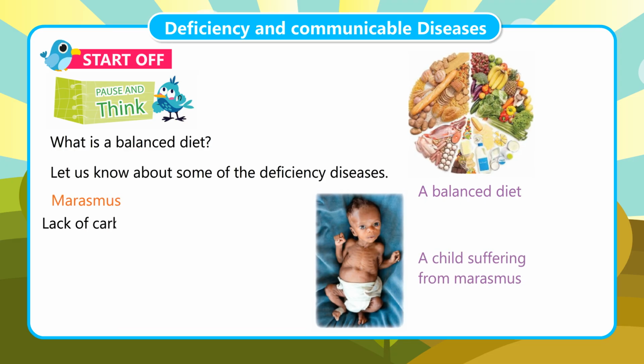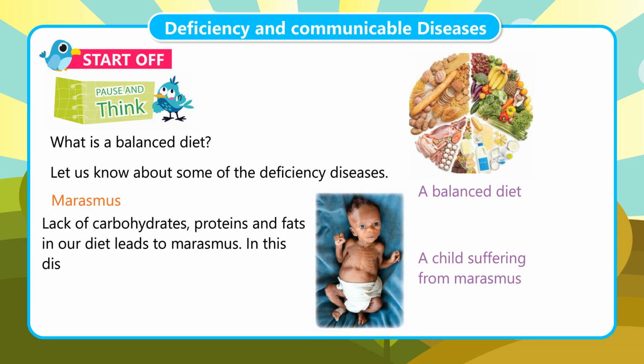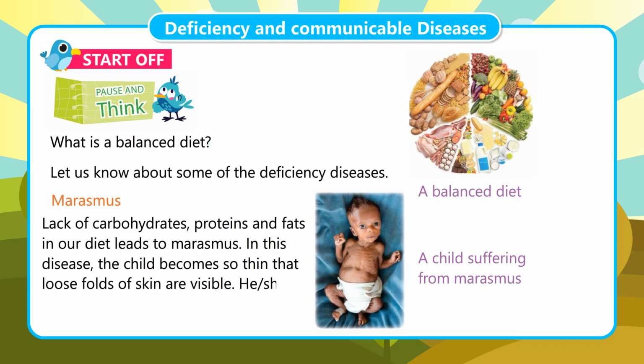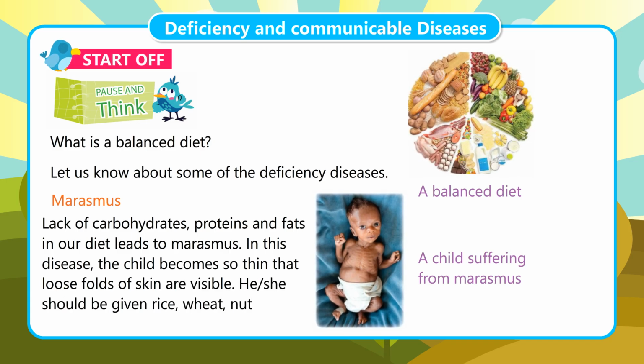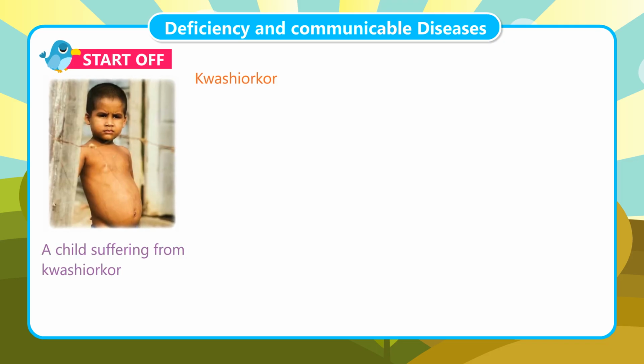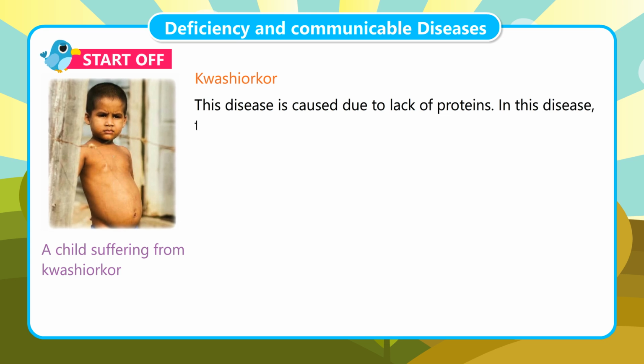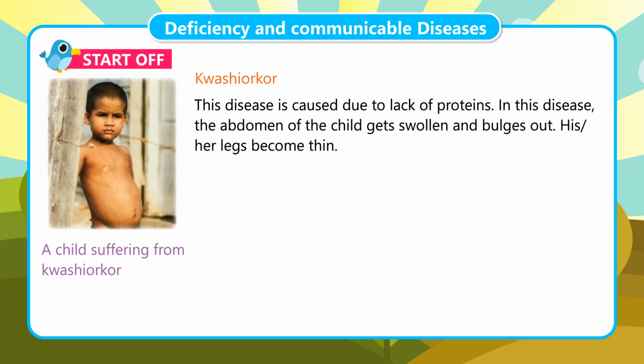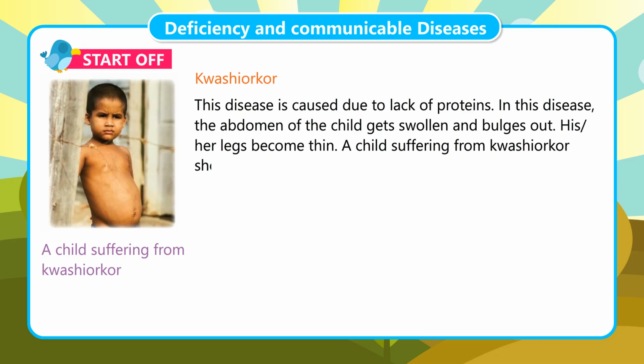Marasmus. Lack of carbohydrates, proteins and fats in our diet leads to marasmus. In this disease, the child becomes so thin that loose folds of skin are visible. He/she should be given rice, wheat, nuts, honey, fish, etc. Kwashiorkor. This disease is caused due to lack of proteins. In this disease, the abdomen of the child gets swollen and bulges out. His/her legs become thin. A child suffering from kwashiorkor should be given eggs, fish, meat, cereals, pulses, etc.